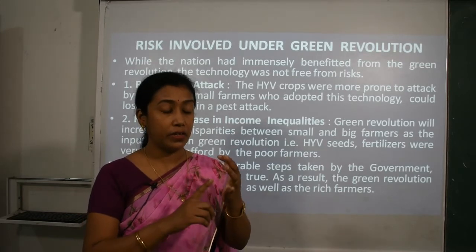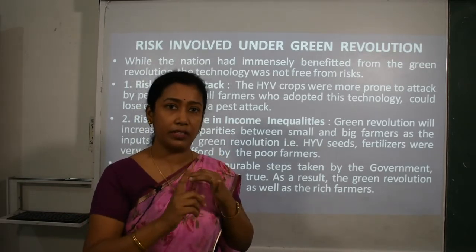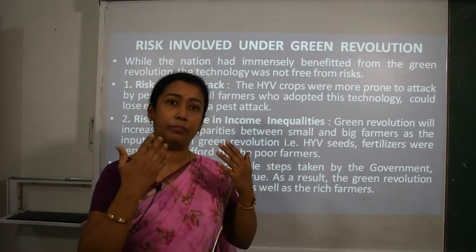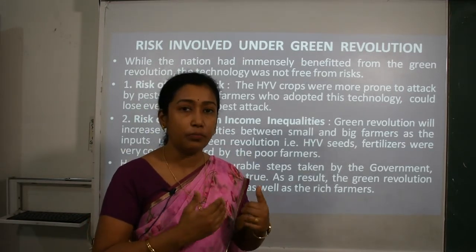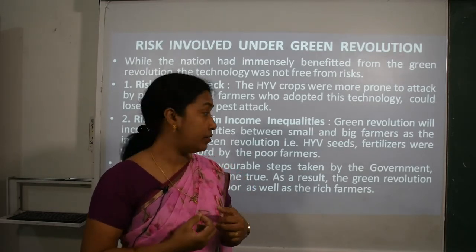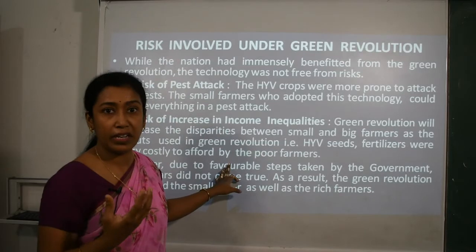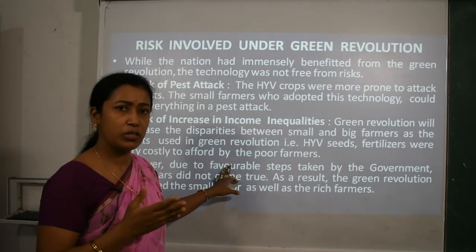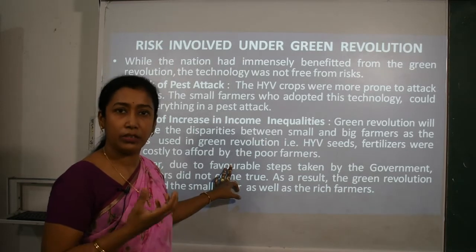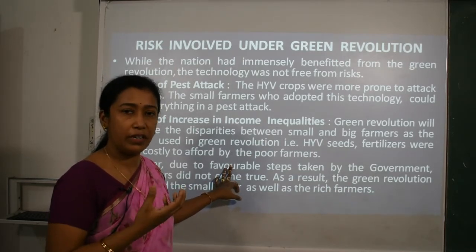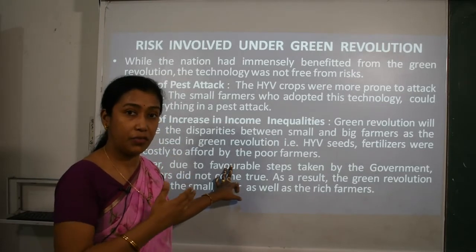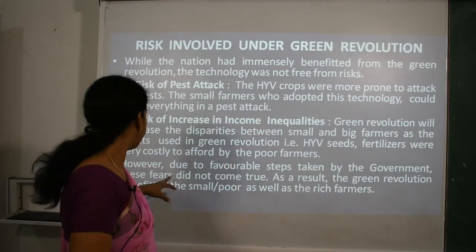Why? Because it requires two major things, proper irrigation facilities, and at that time all the farmers were depending on rainfall only, especially the poor farmers. So they cannot access the irrigation facilities, they cannot even access the chemical fertilizers. Because of that, it does not help the lower income group people or small farmers. It was not beneficial for them. It was only beneficial for the big farmers who can afford these seeds.